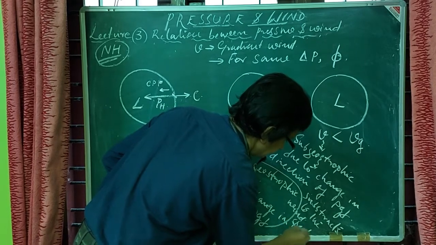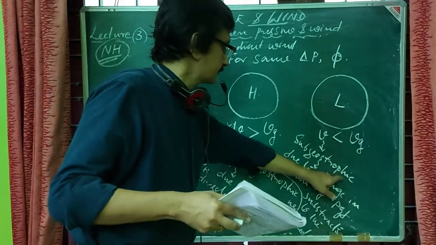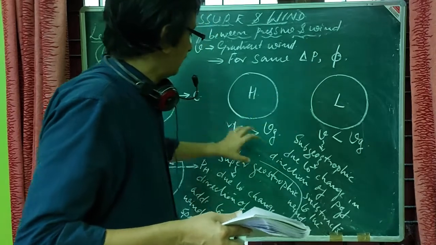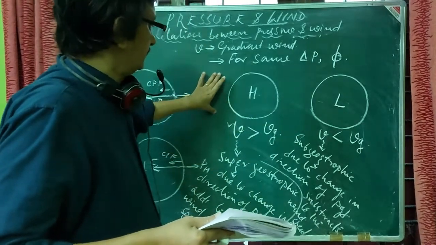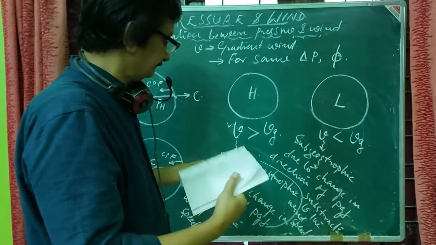Okay, so this is the subgeostrophic condition in the case of the low pressure, and this is the supergeostrophic condition in the case of a high pressure region.